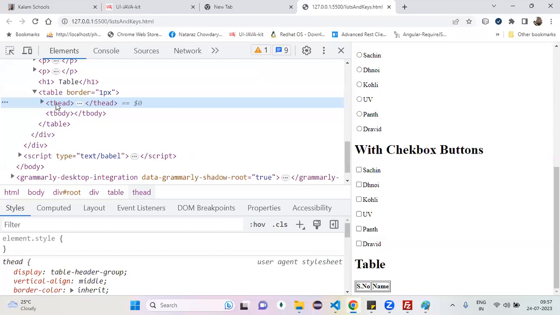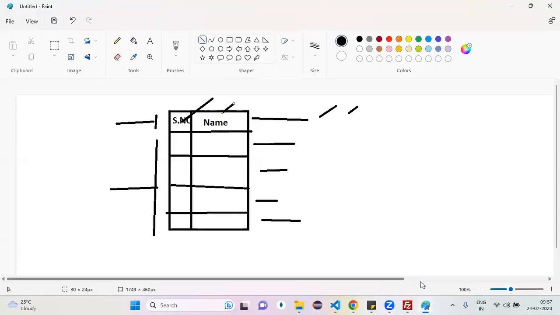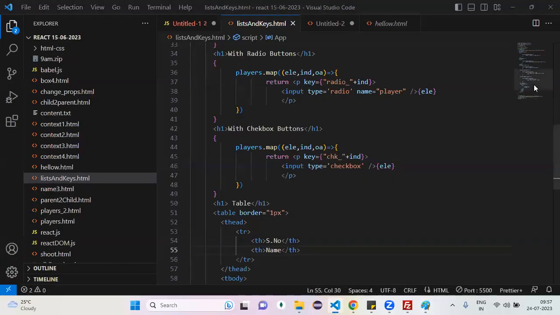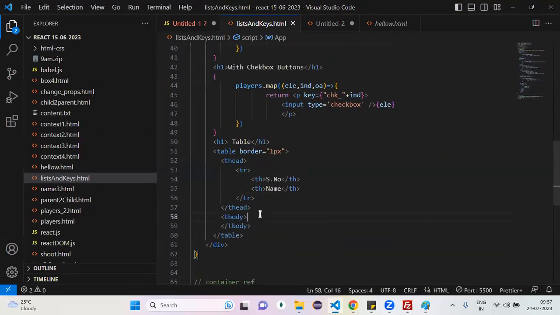Next, focus on the body. Inside the body, how many rows do you have to create? That depends upon your players. Here how many are there? 1, 2, 3, 4, 5, 6. So inside the tbody, how many rows do you have to place? 6 rows. Do you want me to write it like this? Is it the recommended way? No. It's a duplicate, right?